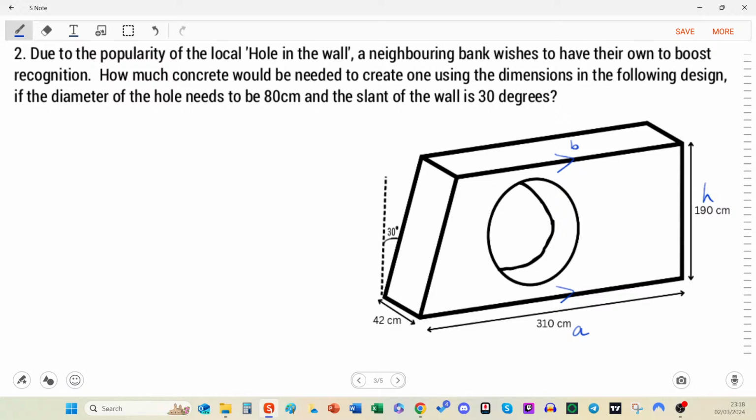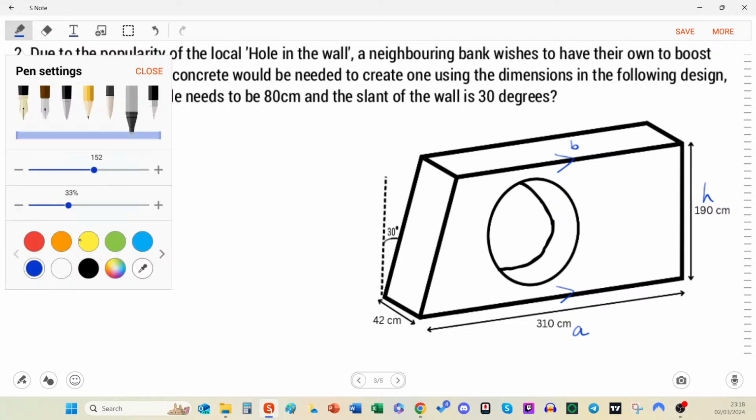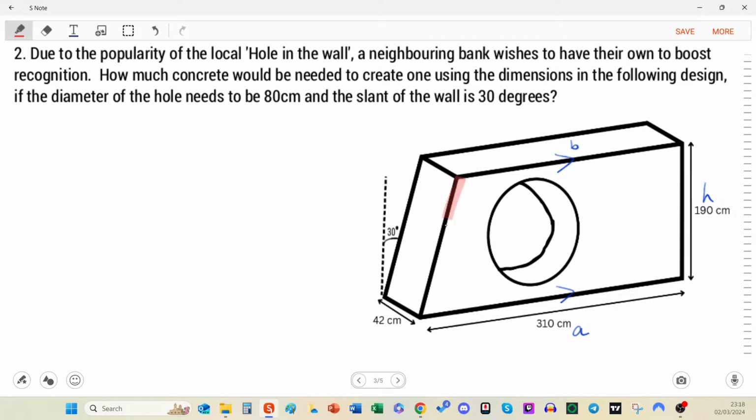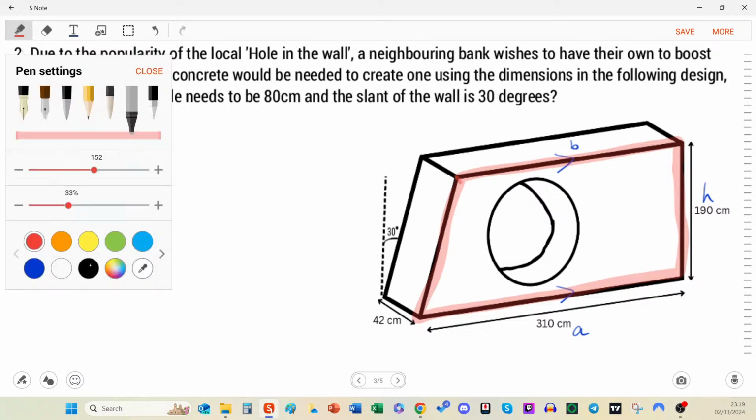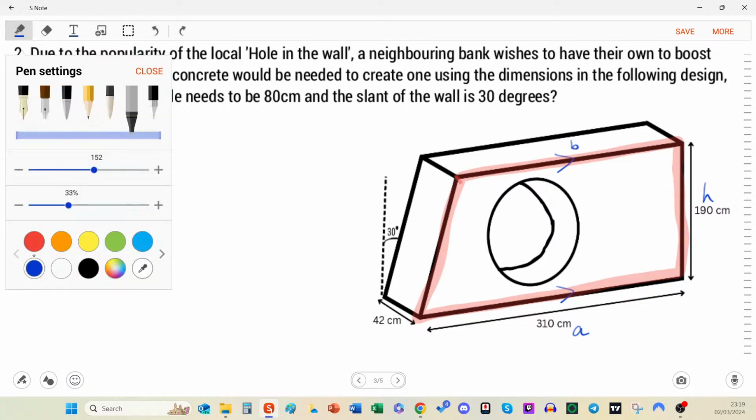That's to find the volume, but we want to find the area. I will do this around the outside. Let's go for red. We want to find the area of this, which is the cross section of the prism, because once we find this as a 2D area, we can multiply it by the depth. So I'm recognizing the trapezium, so we can use that formula.